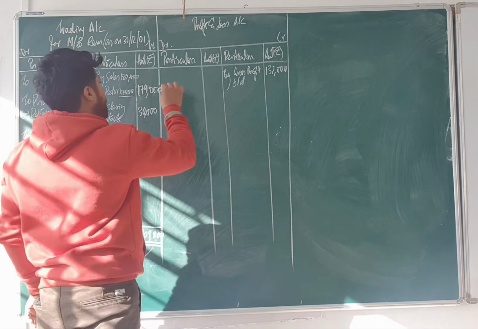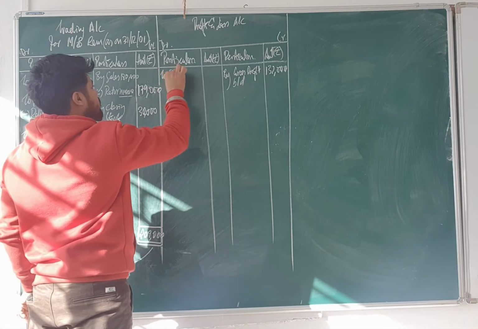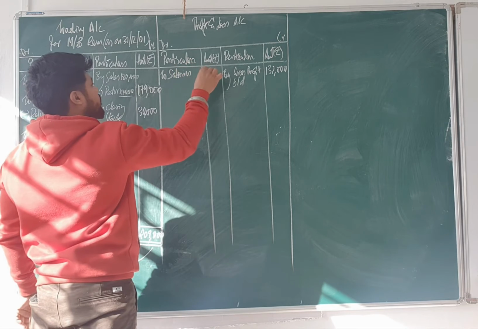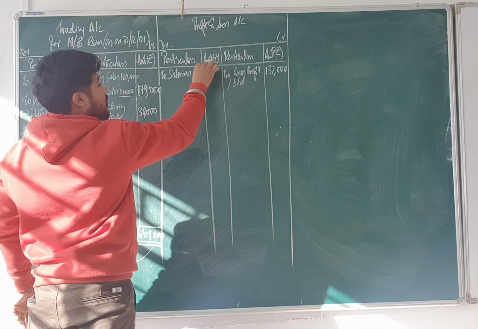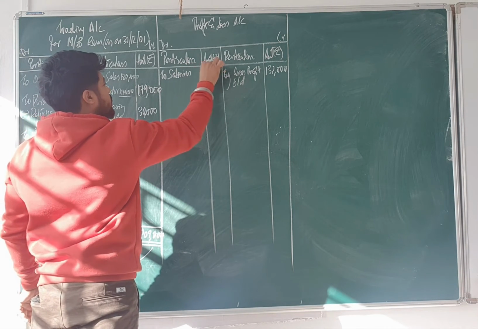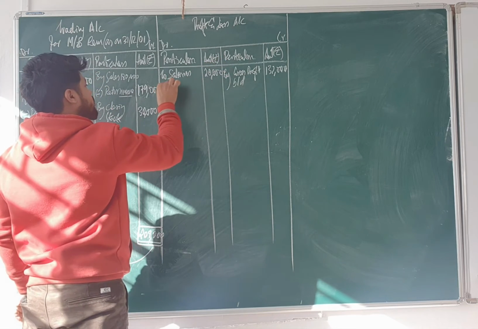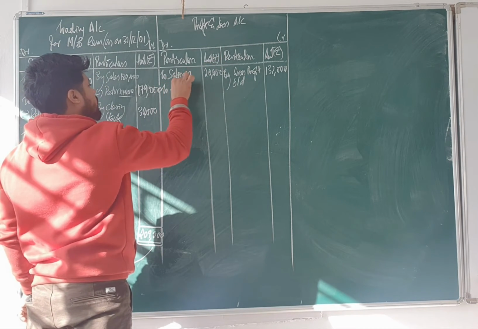Okay. First one, what do you have? Salaries. Two salaries. How much? 20,000. Sorry? 20,000. 3,000. Next? Discount. How much?